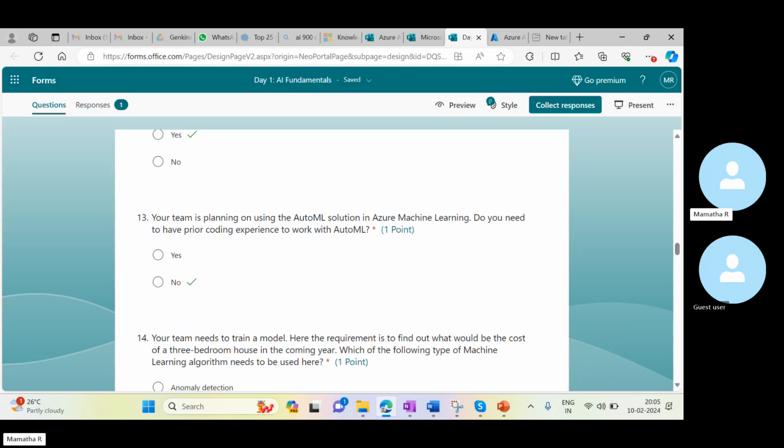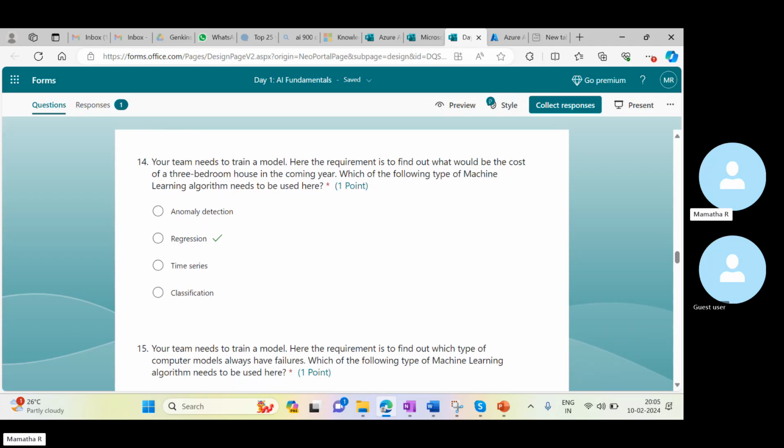Next, your team needs to train a model. Here the requirement is to find out the cost of a 3 bedroom house in the coming year, a numeric value. With that, which of the following types of machine learning algorithm needs to be used? Which one?